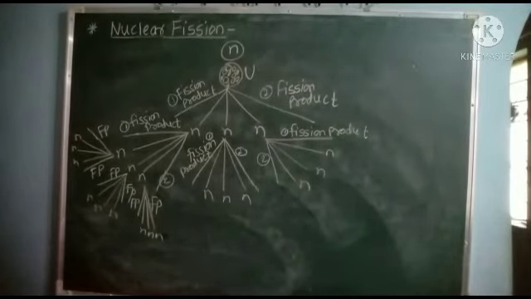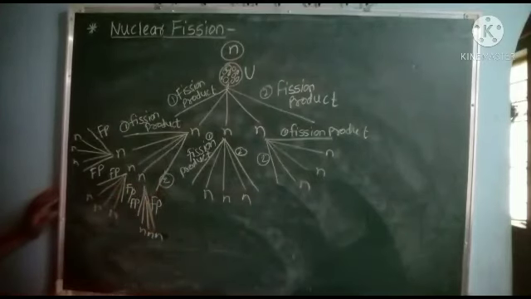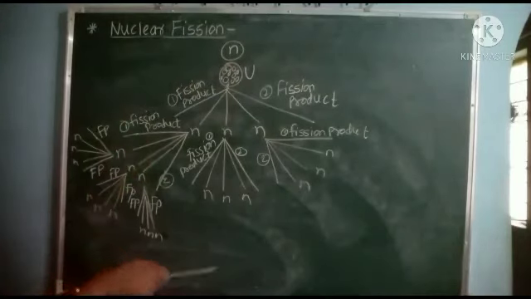Therefore, in a very short time, large energy is liberated, which can be utilized for destructive purposes, that means dangerous explosives, or for peaceful purposes, for example, a nuclear plant. The energy released by nuclear fission is stored and useful for different purposes. This is a chain reaction of nuclear fission.